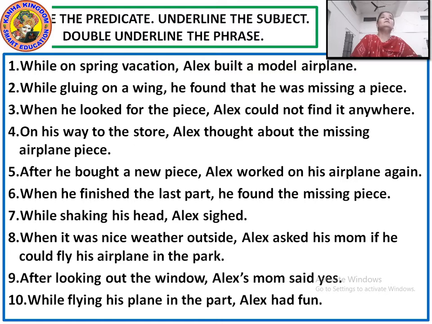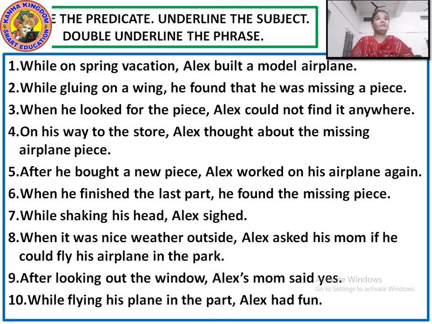Next, while gluing on a wing, he found that he was missing a piece. Now from this, again divide the sentence into subject and predicate. Subject is a noun or a pronoun. So here subject is he. Underline it. Predicate should be the verb and the rest of the part of the sentence. So predicate is found. And phrase, double underline the phrase. The phrase here is while gluing on a wing.